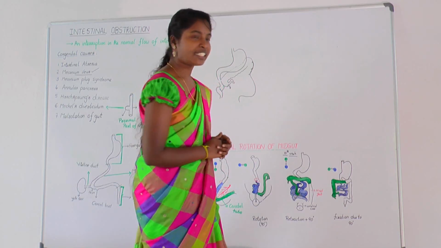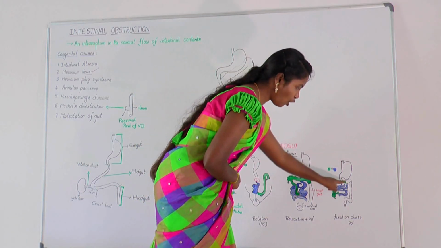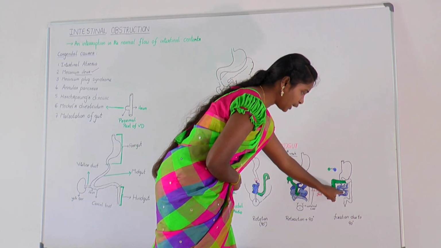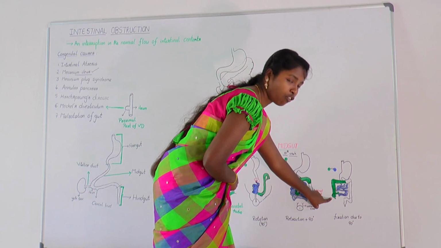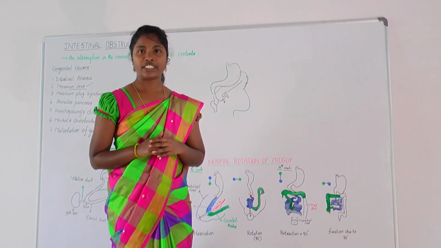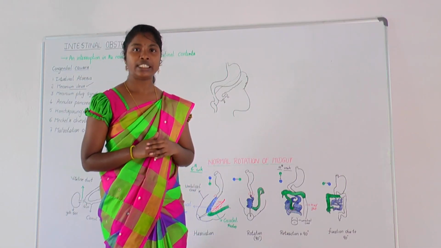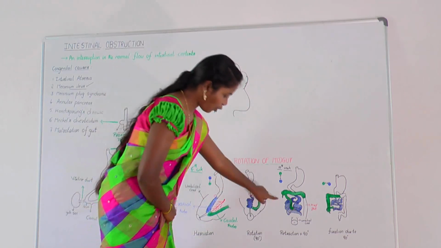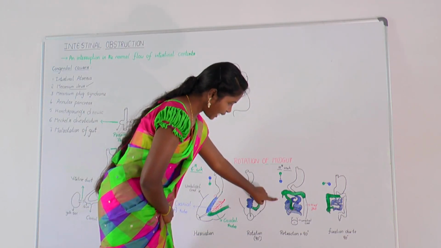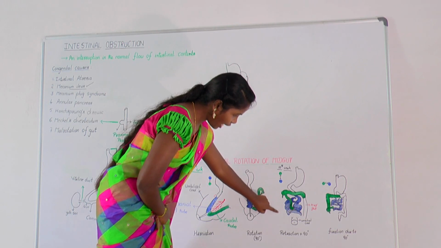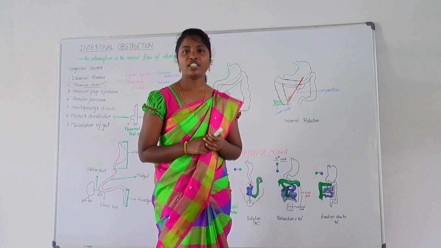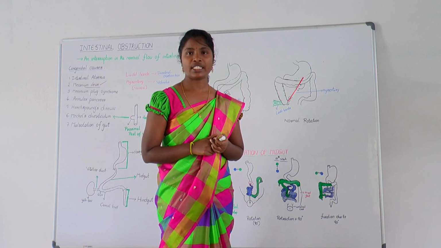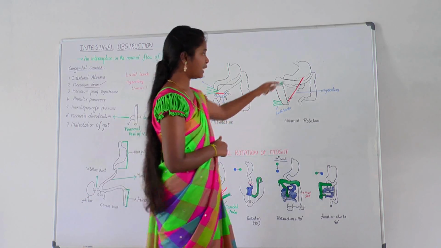Normal rotation results in positioning of the small intestine in the middle of the frame and the positioning of cecum in the right lower quadrant. In malrotation, rotation does occur for little bit. Up to this point, the cecum lies in right upper quadrant. It does not have any downward movement. The primary cause for pathology is mesentery base. You can see the red line here.